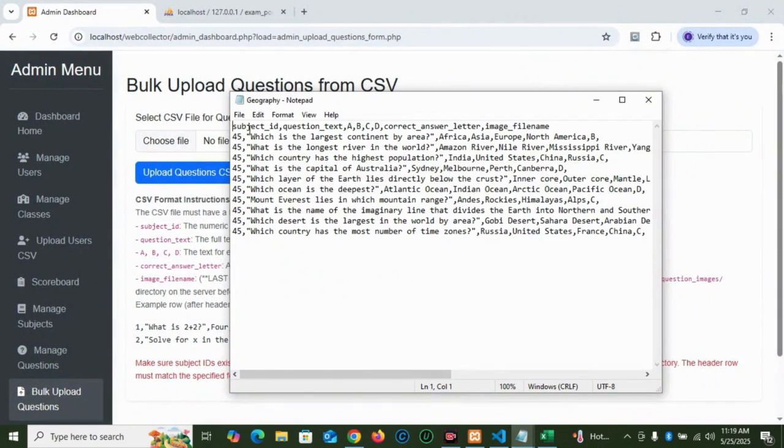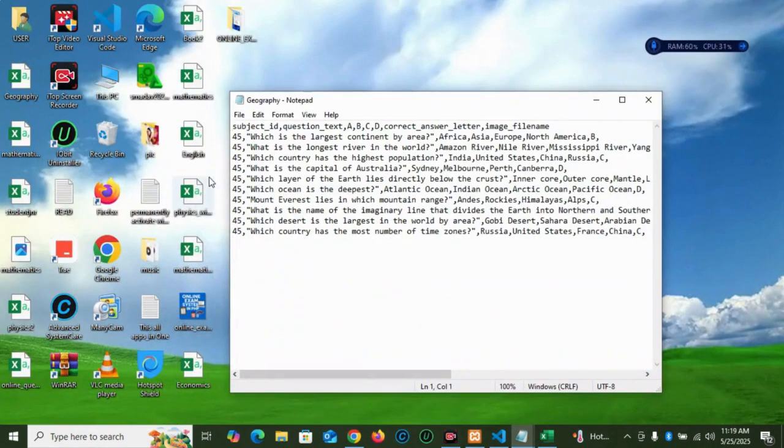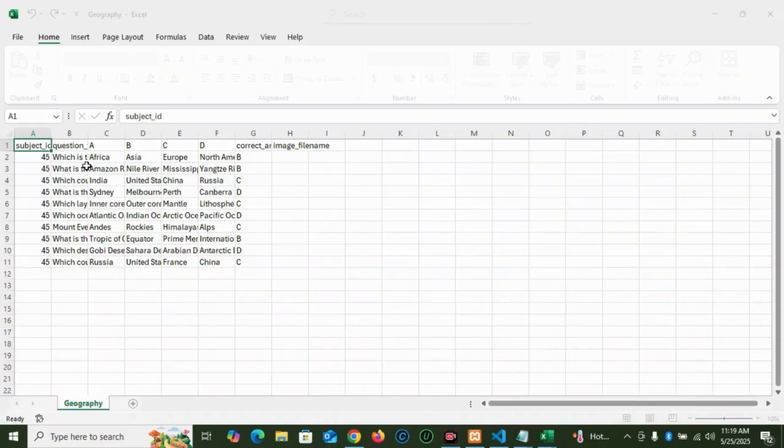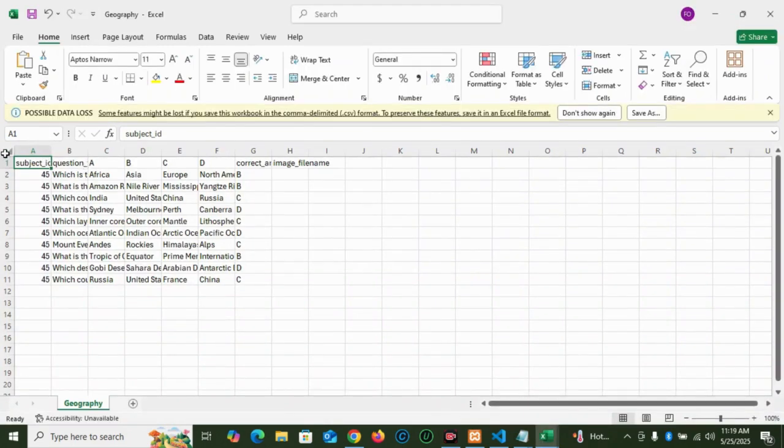Look at this question file. This is how it works. The subject ID, you must know the subject ID. This is the one on the test form. And let me open the one I have, because I later convert them to a CSV format. This is geography. Yes, this is geography. That's good.